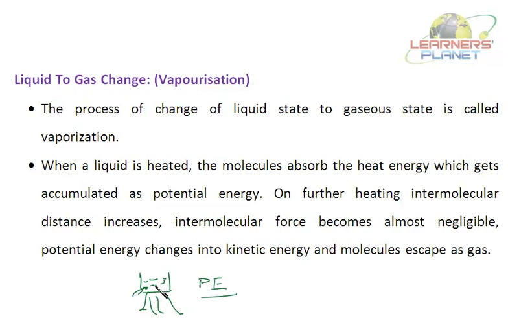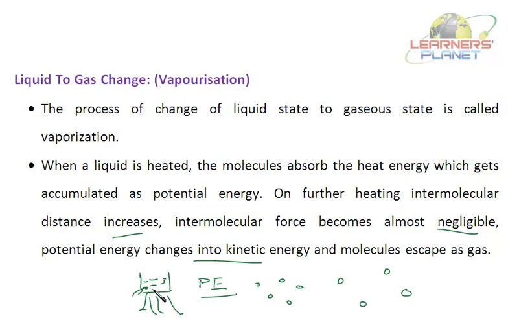Obviously, if the potential energy is accumulated, the molecules become more energetic and try to move farther. Intermolecular force becomes almost negligible. On further heating, intermolecular distance increases and also the intermolecular force of attraction decreases, that is between these particles. Potential energy changes to kinetic energy and the molecules escape.